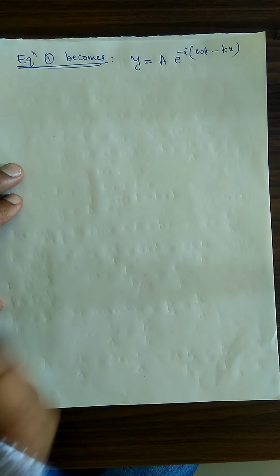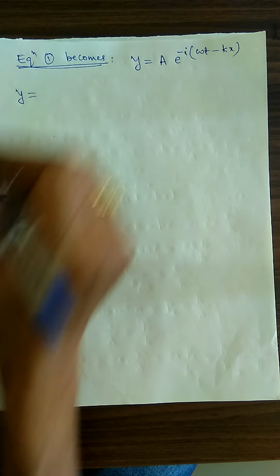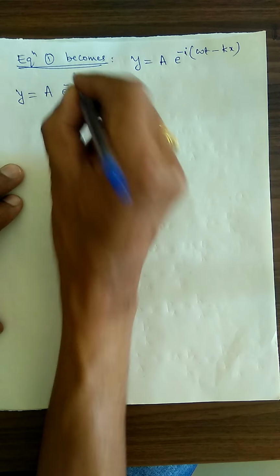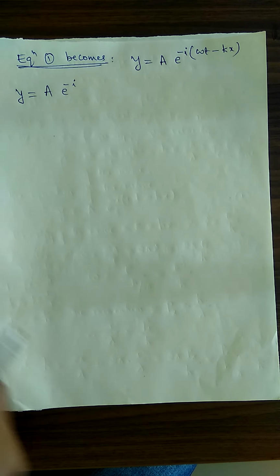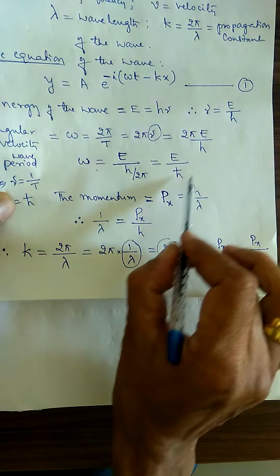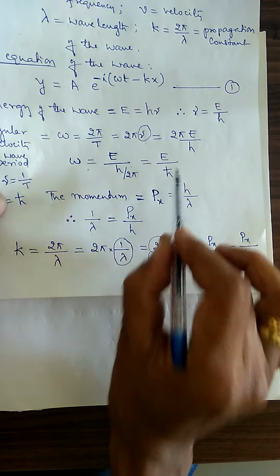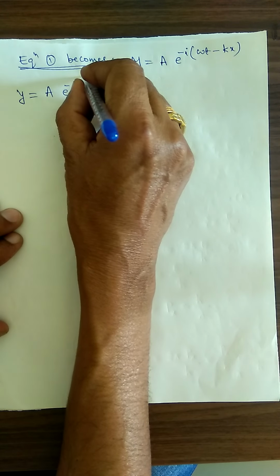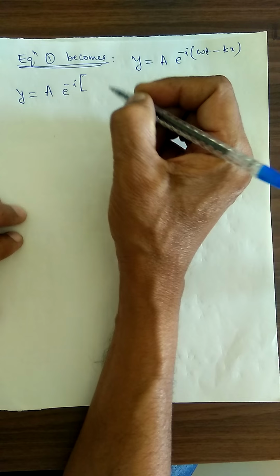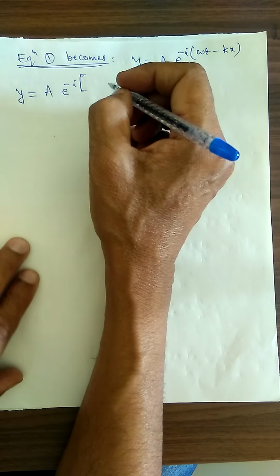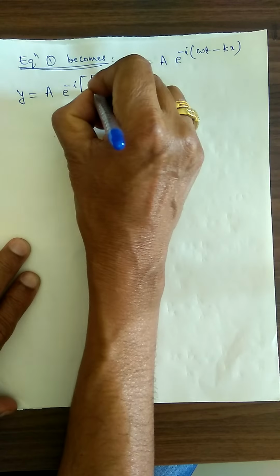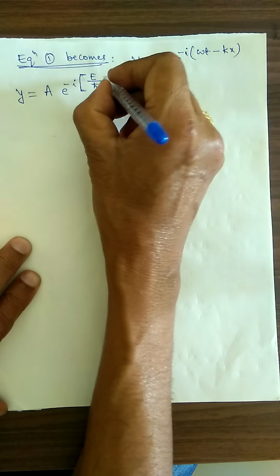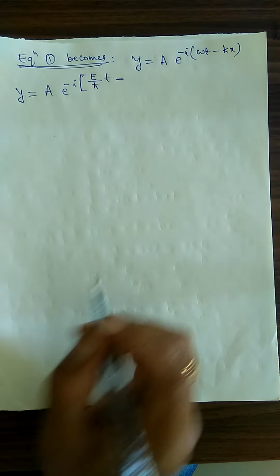Okay, substitute in this equation all these concepts. Therefore, y is equal to A e to the power minus i into, omega is equal to E divided by h cross, into t, minus k value.